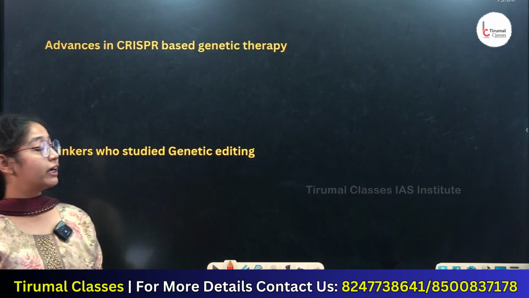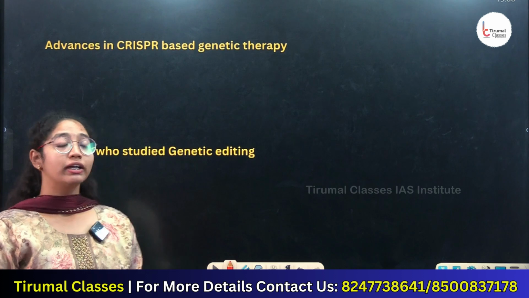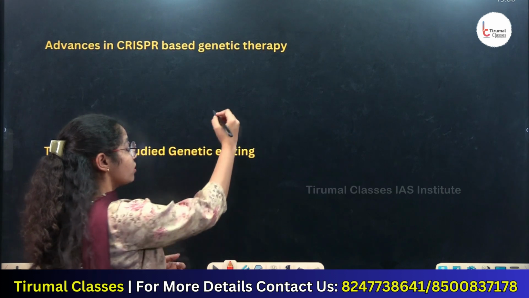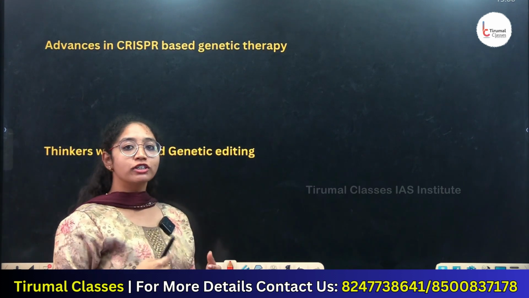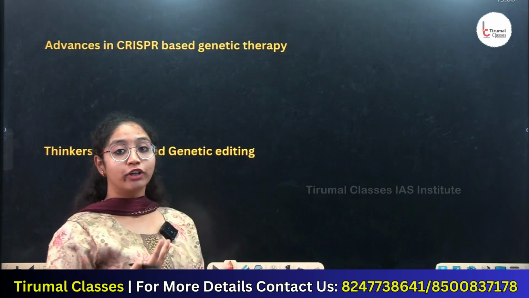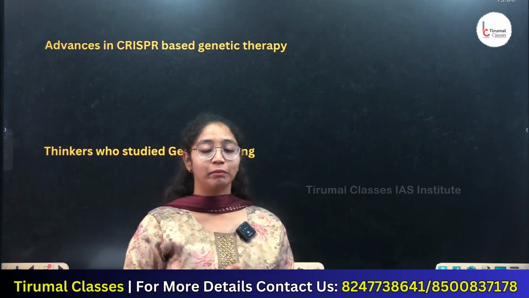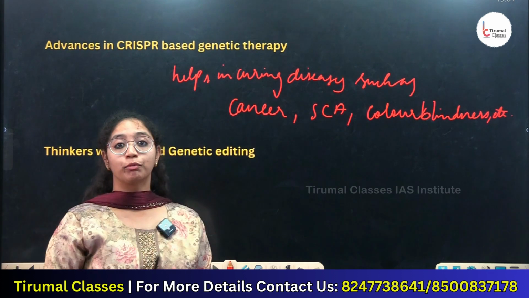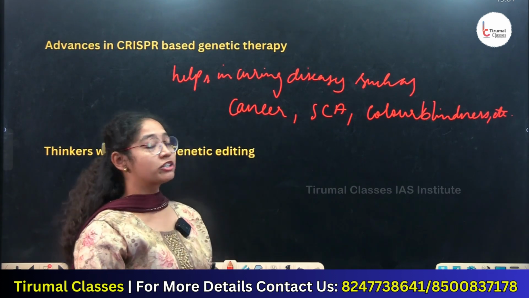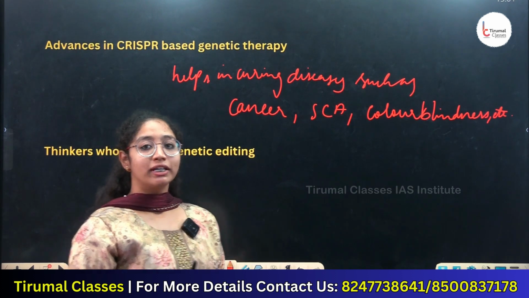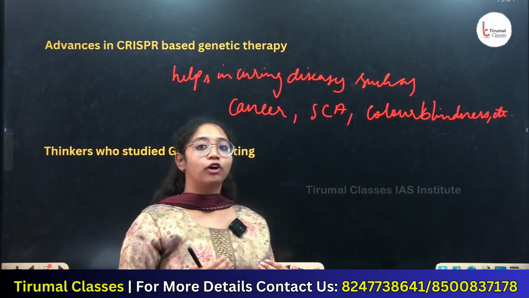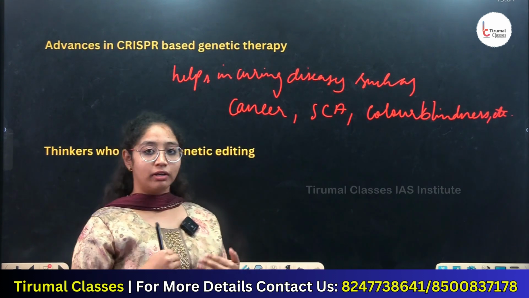Advances in CRISPR-based genetic therapy. Genetic therapy includes genome editing, GMO and such methods. If we use genome editing, it includes curing diseases such as sickle cell anemia and cancer. It also includes curing eye diseases such as color blindness. The most important point to remember regarding CRISPR technology is precision medicine, which means we develop a medicine required by our body according to the conditions we need.